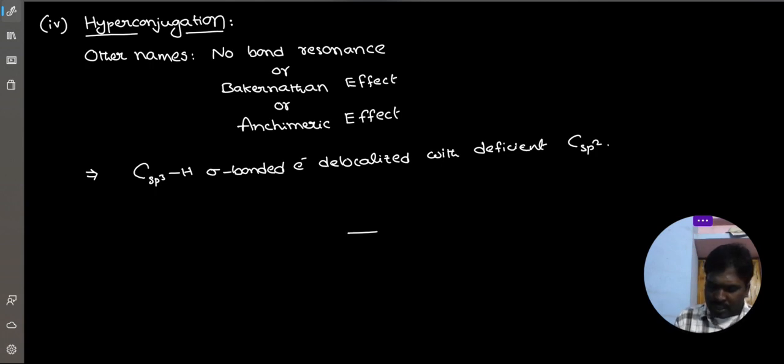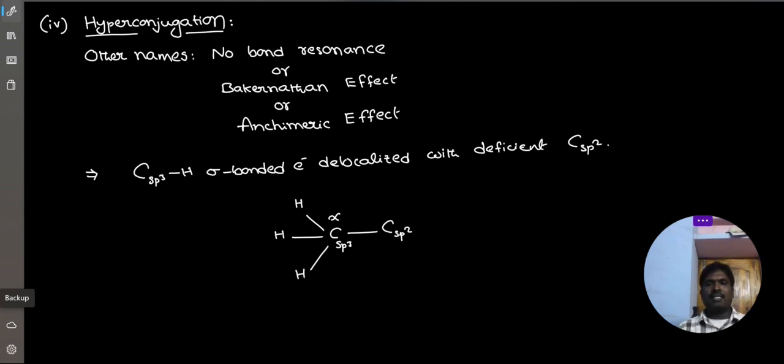You know, the carbon adjacent to the sp2 hybridized carbon, if it is sp3, then that sp3 carbon is called the alpha carbon. Understood?